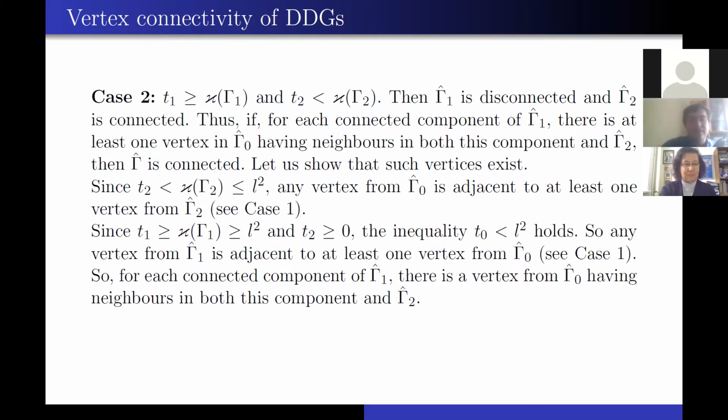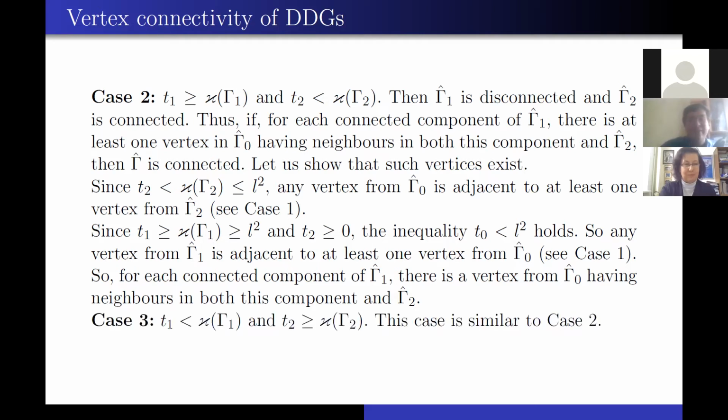Since T1 is more than the vertex connectivity of gamma 1, which is more than L squared, and T2 is at least 0, the inequality T0 less than L squared holds. So any vertex from gamma 1 hat is adjacent to at least one vertex from gamma 0 hat. Actually, a similar case was considered in case 1. So for each connected component of gamma 1 hat, there is a vertex from gamma 0 hat having neighbors in both this component and gamma 2 hat.